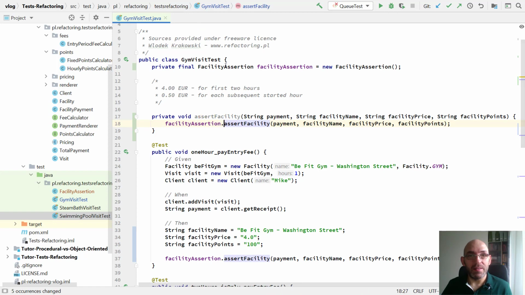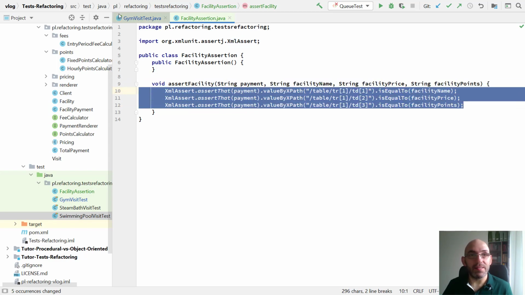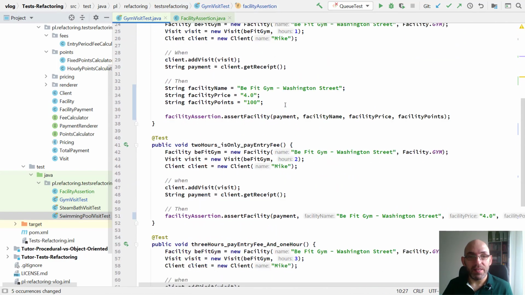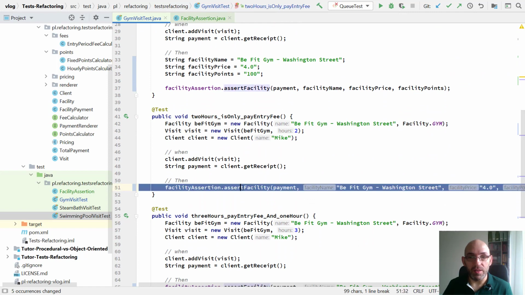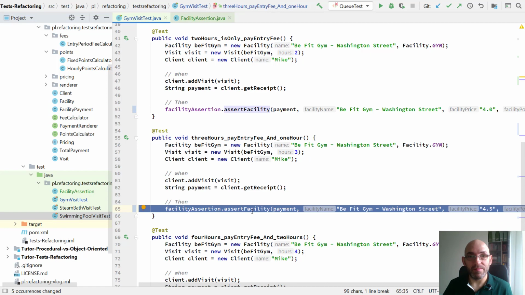And then, as you see, our brand new assertion class has been achieved. And lots of details, like using XML assertion, are hidden within this class. But here we are only calling this method with different parameters. Let's go into the second stage.